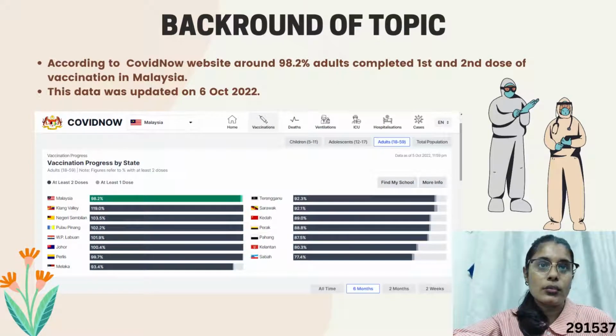Next, according to the COVID Now website, around 98.2% of adults completed the first and second dose of vaccination in Malaysia. This data was updated on 6 October 2022. As you can see, there is a whole statistic of adults that take vaccination in Malaysia.